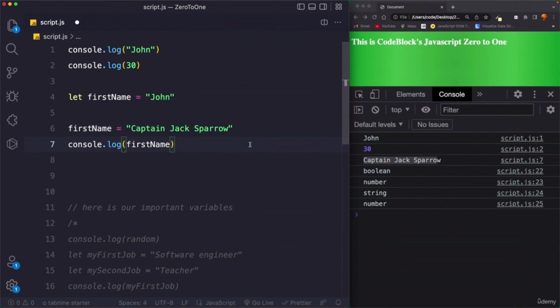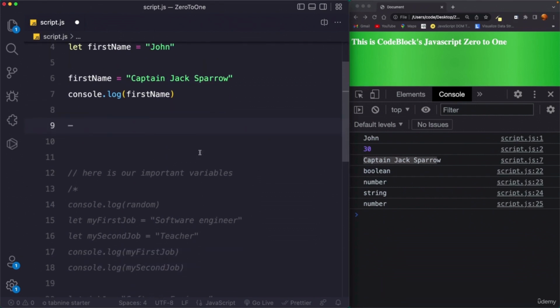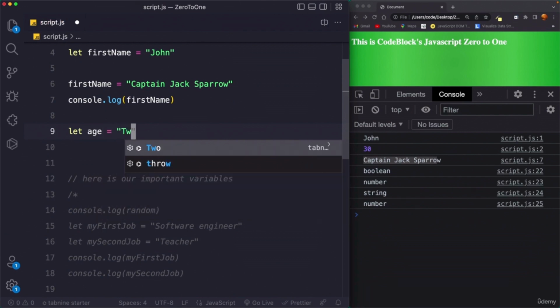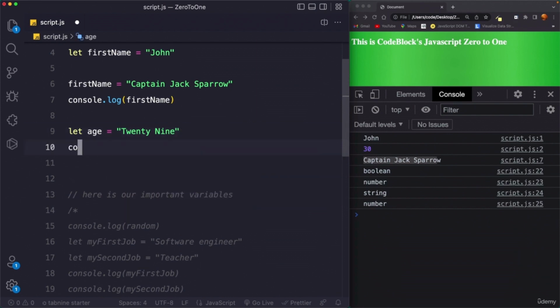Okay. Now we can again change the value. Right now this is a string, so we can change the value from a string to a number as well. For example, firstName does not make sense, but we can actually write a number here, or let's do it in a separate variable. I can say let age equals 29. Okay, 29, console.log age.